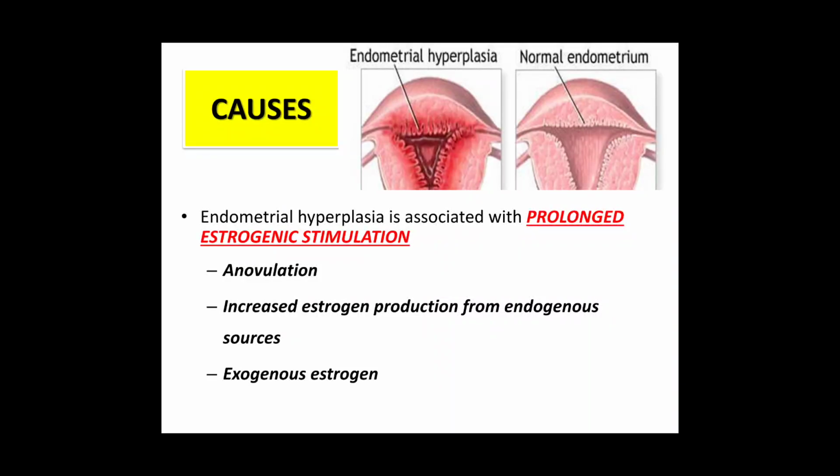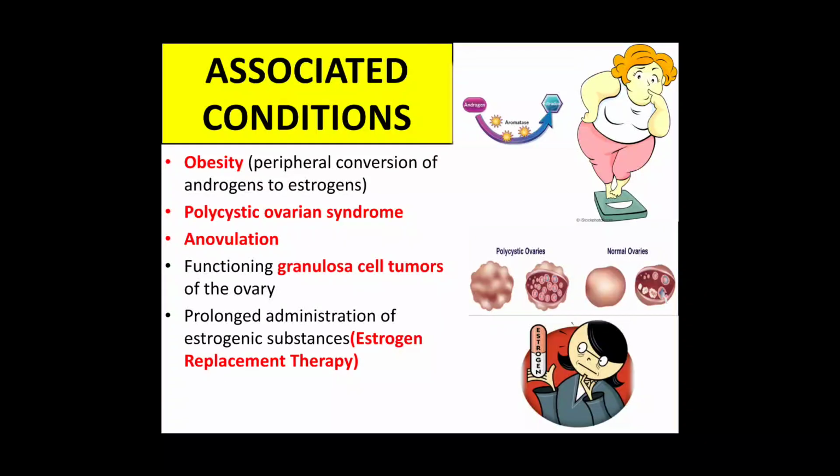So now let's see the associated conditions with endometrial hyperplasia. So these are the associated risk factors, and in all these conditions there is increased estrogen in the body. There is hyperestrogenism. So first is obesity. In obesity there is increased peripheral conversion of androgens to estrogen under the influence of enzyme aromatase. So increased estrogen levels in the body occur.